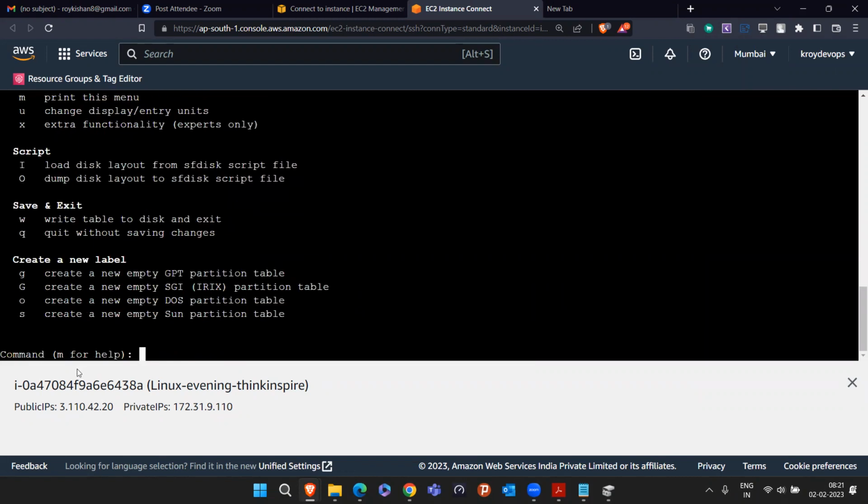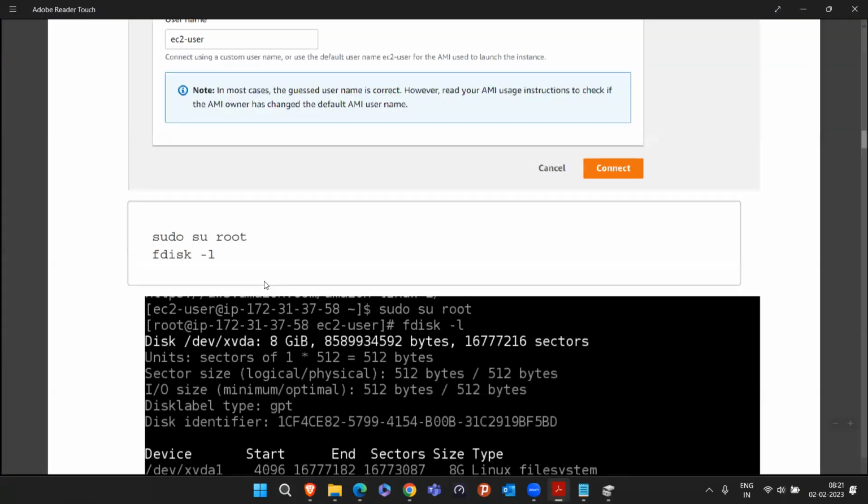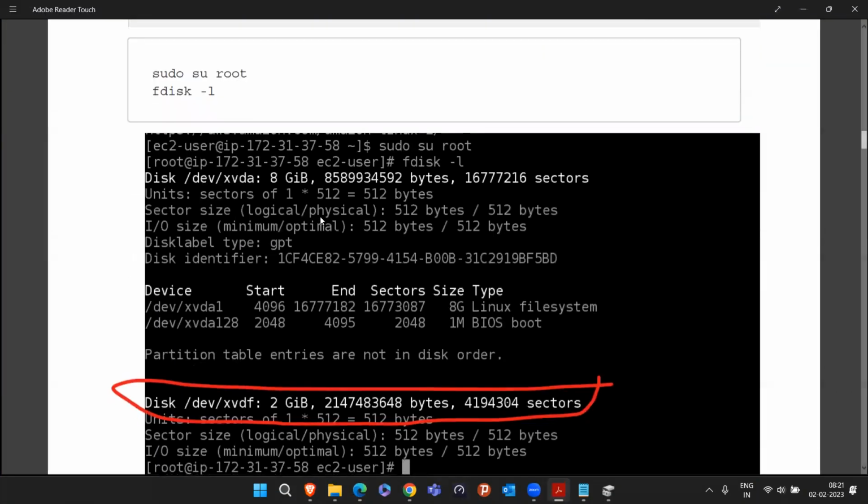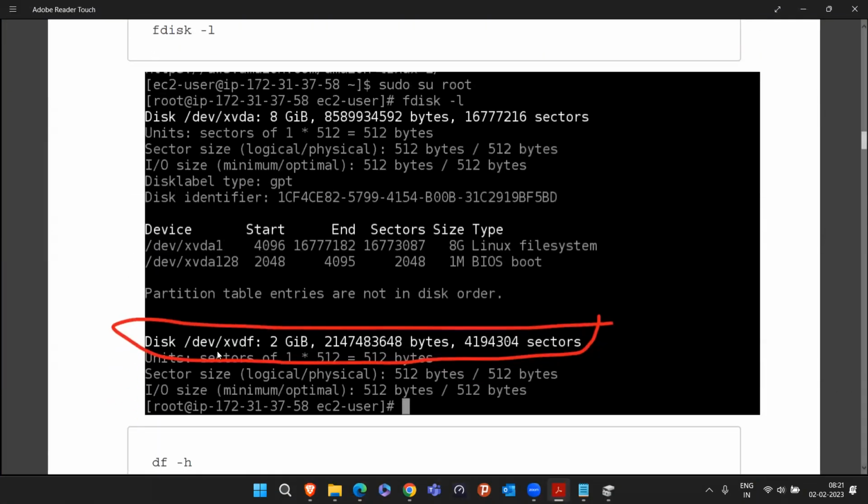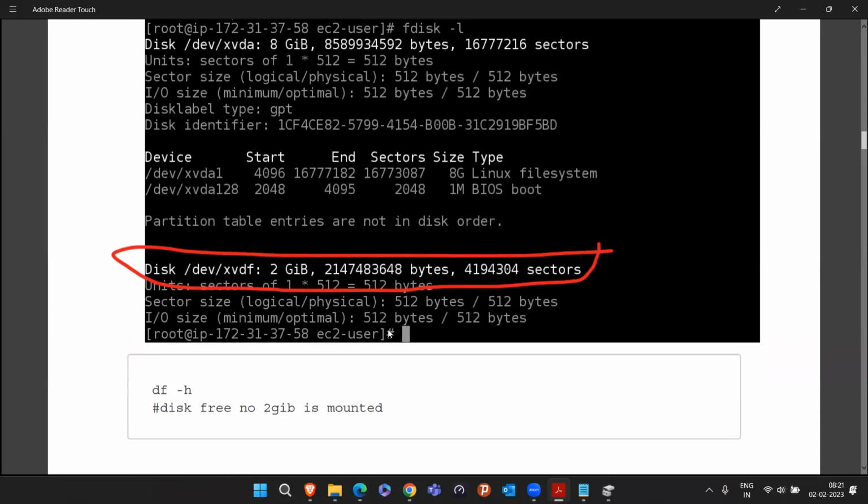If you forget sometime, you can press M for help. But I will tell you what you have to do. You have to just do fdisk like this. You see what I did. We hit fdisk -l and saw this screen, 8 GB and 2 GB. The 2 GB disk's name was /dev/xvdf. We saw there is no partition created here: Device, Start, End, Sectors is not visible in this.